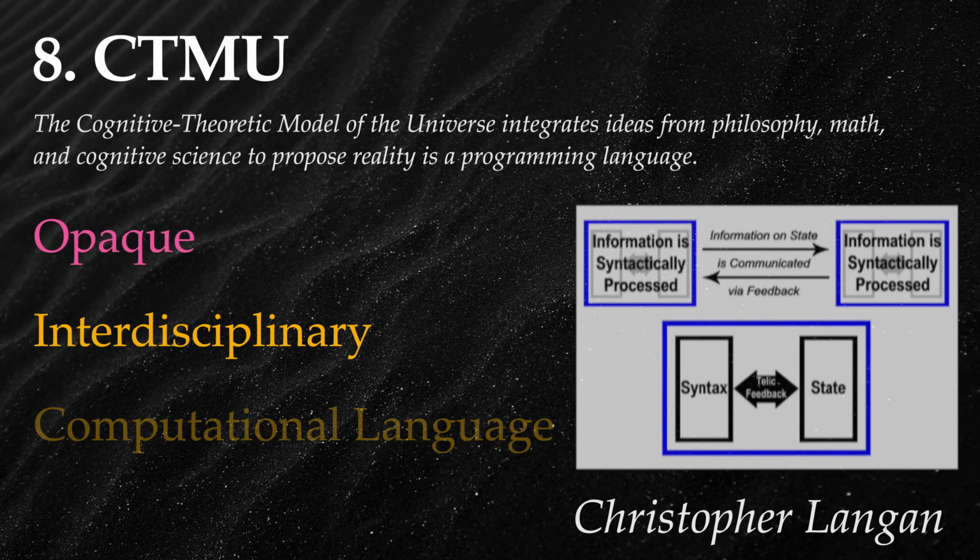In his own words, the CTMU describes reality as a self-configuring, self-processing language, or SCSPL, a reflexive intrinsic language characterized by self-reference and recursive self-definition. Verbose, yes, but I could get on board with a fractal, computational, linguistic view of reality.